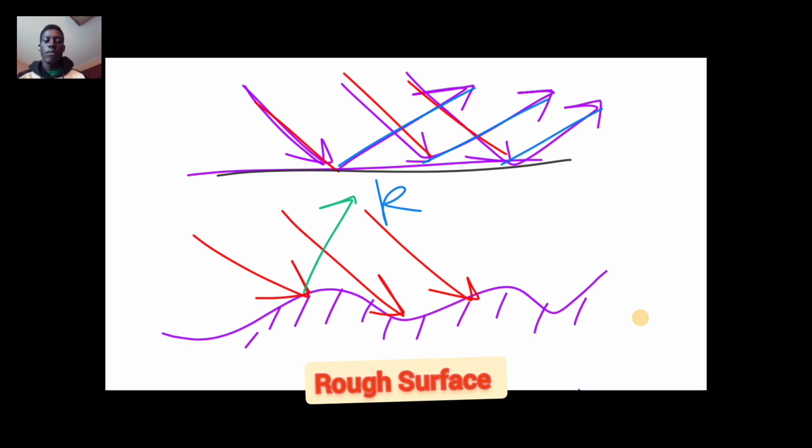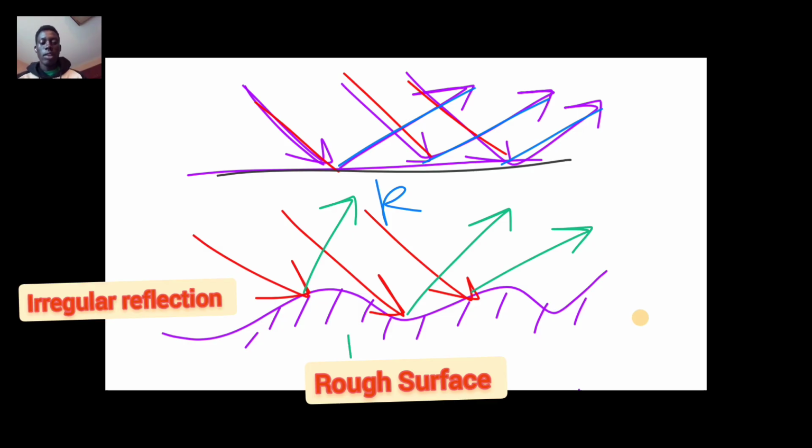They will not be reflected parallel, the same way they were incident on the surface. There will be irregular reflection. So this type of reflection is called irregular reflection. Since you have known the two types of reflections, this is regular reflection and this is irregular reflection.